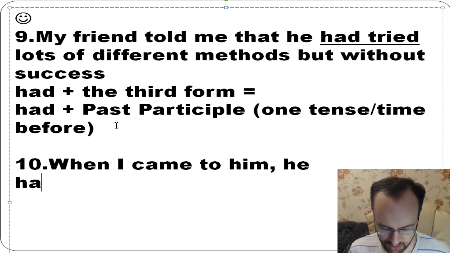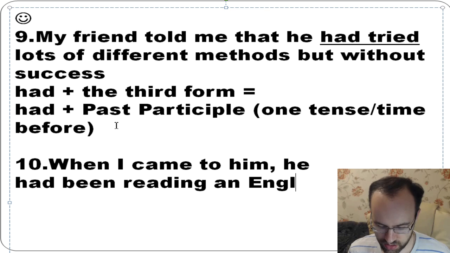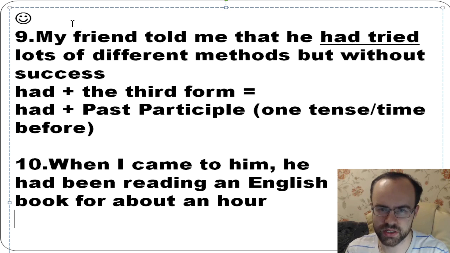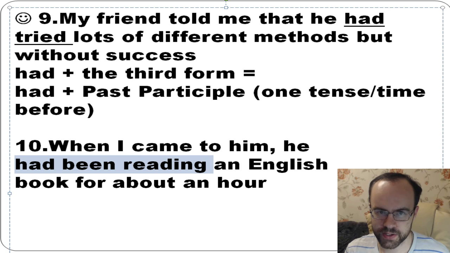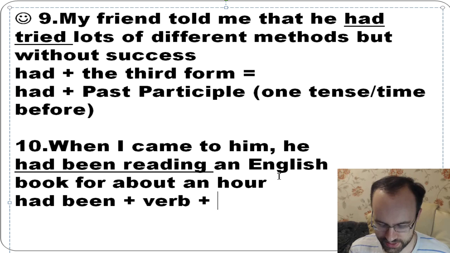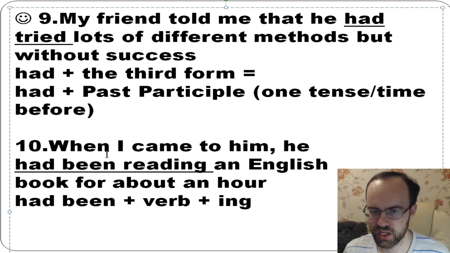You see this structure: had been plus verb plus ing. Had been reading an English book.